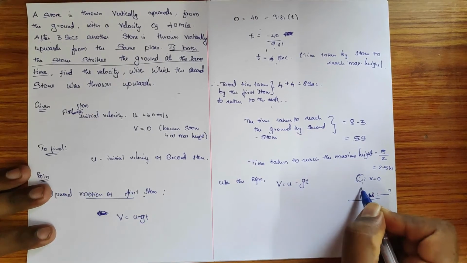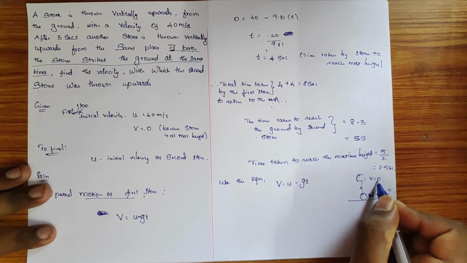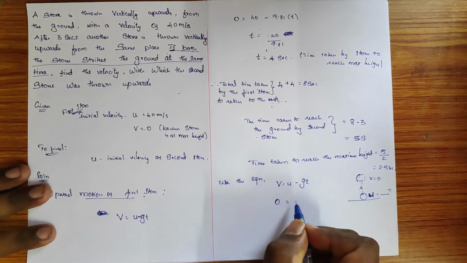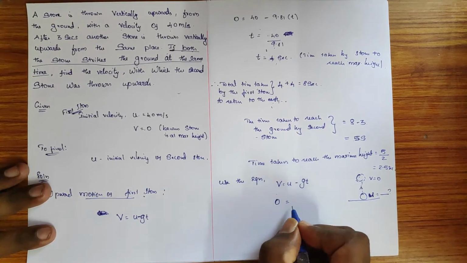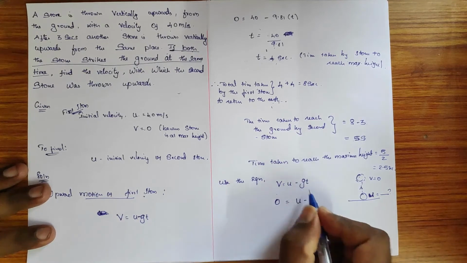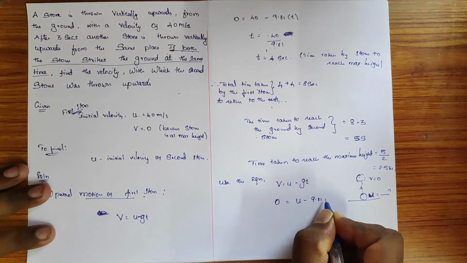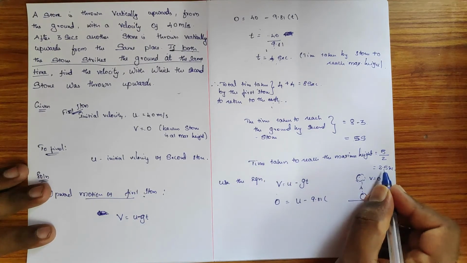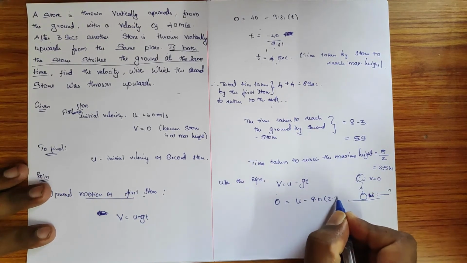So v, the final velocity, is 0, and u we need to identify, gravity is 9.81, and the time taken to reach the maximum height we derived as 2.5 seconds.